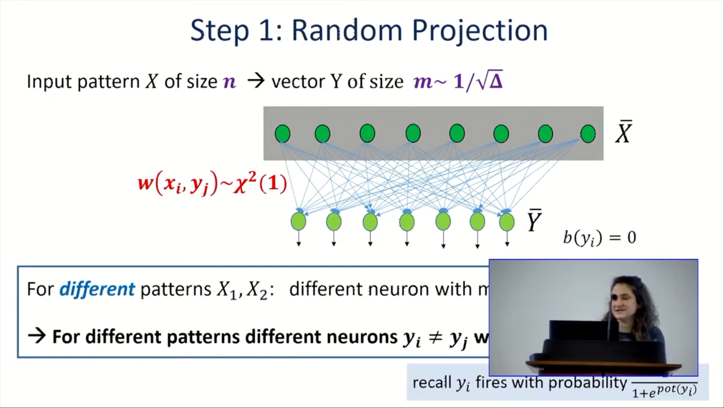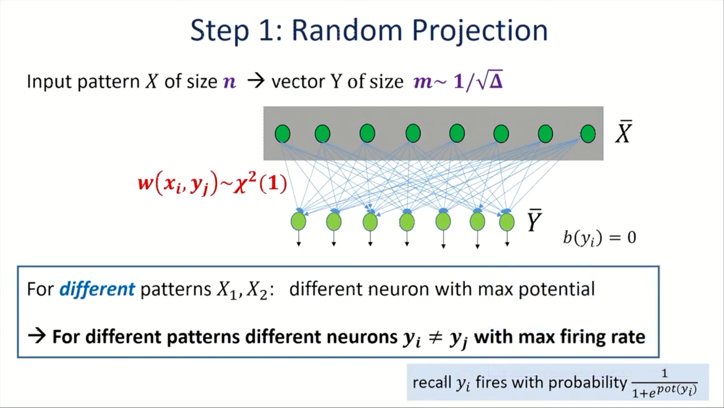Now this set of neurons Y, with good probability, has a nice property: the neuron that has the maximum potential value is going to be different for different input patterns. Remember that in this case, the potential is simply the incoming weighted sum from the neighbors that are firing neurons in the input. Because the neuron with the maximum potential is, with good probability, different, the neuron with the maximum firing rate is also going to be different for different inputs.